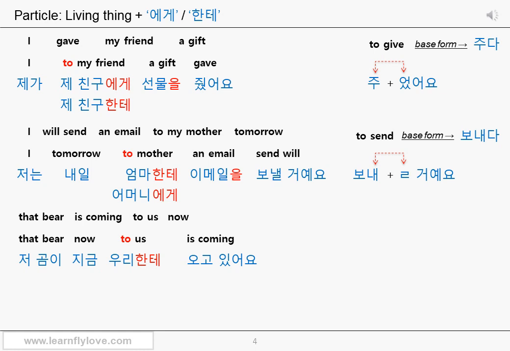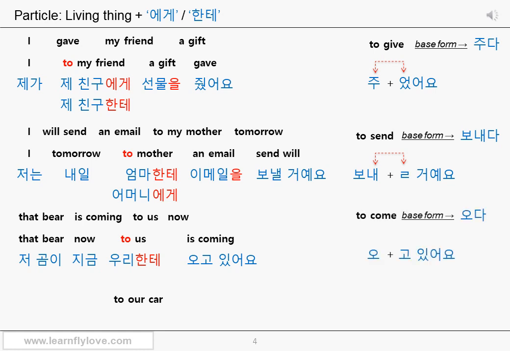Destination and the direction sounds familiar, doesn't it? It might remind you of the particle (으)로. So if you use a noun which is not a living thing, such as a car, then you cannot use 에게 or 한테. You need to use (으)로. Let's talk about this very soon. Anyway, to us, 우리한테, is coming.